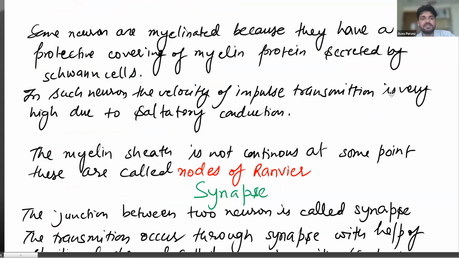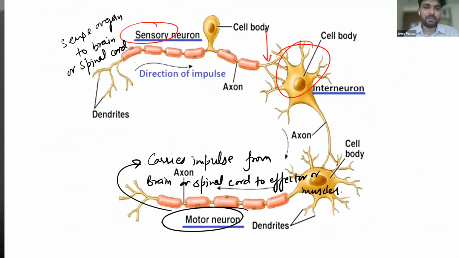Now, moving to the next part: some neurons are myelinated. Myelinated means they have a myelin protein coating over them. Like I've shown in the example here, this is the myelin protein, this one is also myelin protein. Some neurons are myelinated, and they have sheaths one over the other.